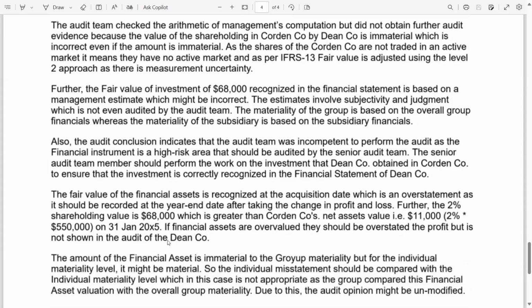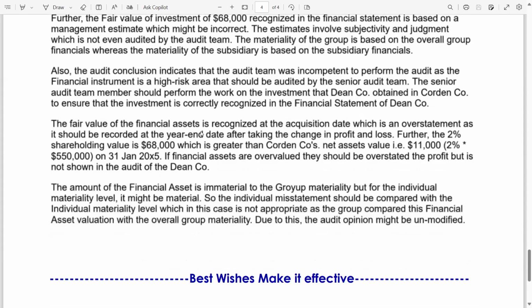The fair value of the financial asset is recognized at the acquisition date, which is an overstatement, as it should be recorded at the year end date after taking the change to P&L. We all know that in the case of fair value through P&L, all the changes are taken to P&L and transaction costs are also expensed out.